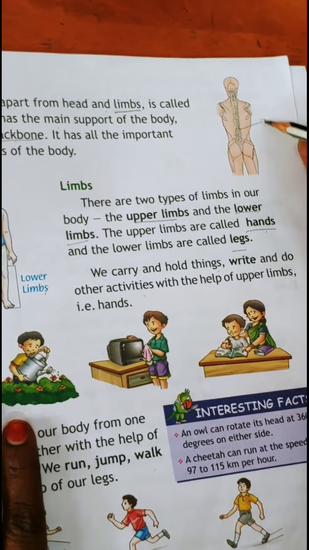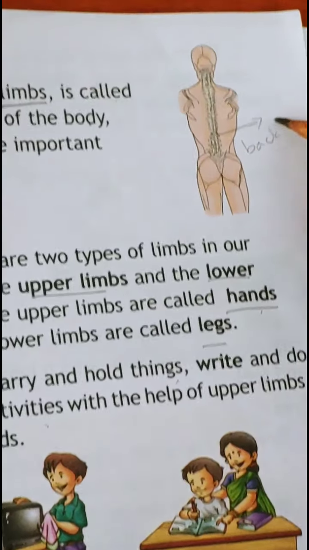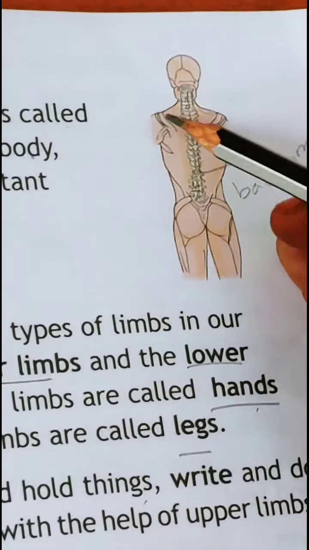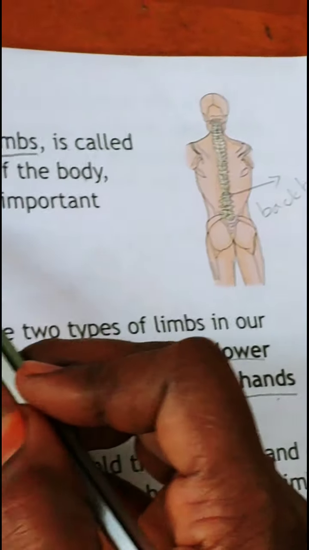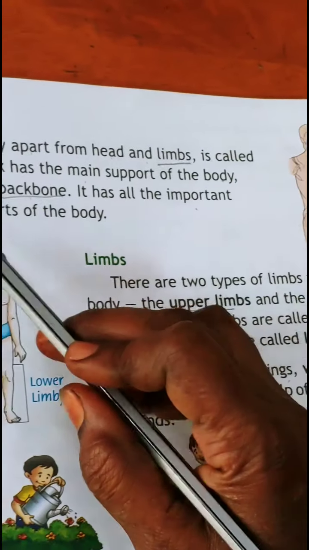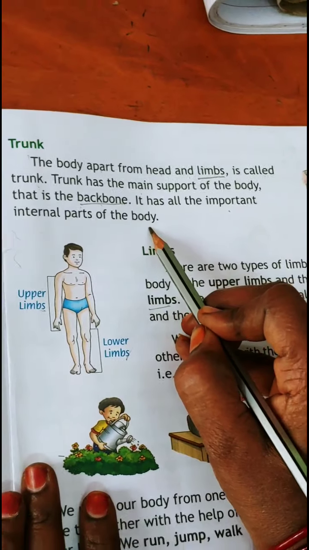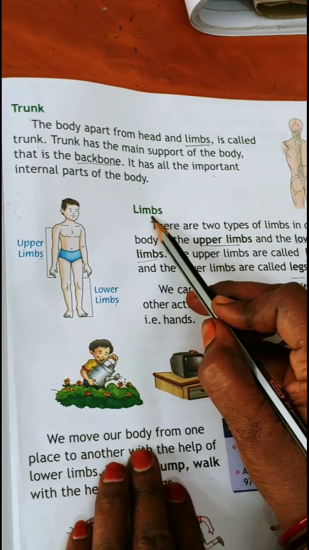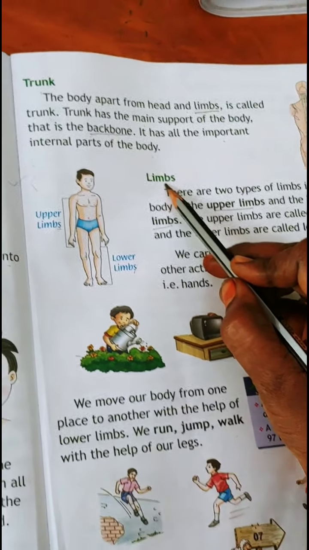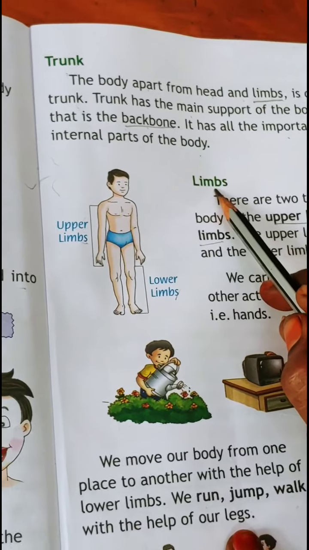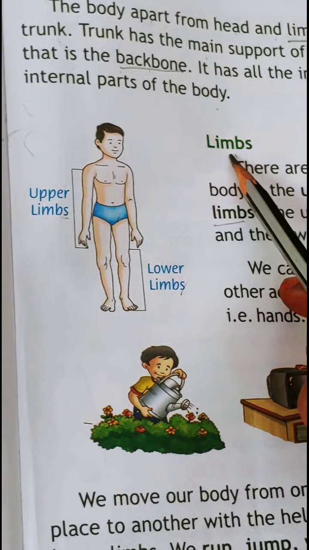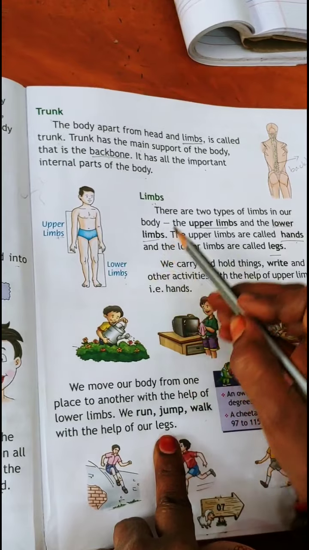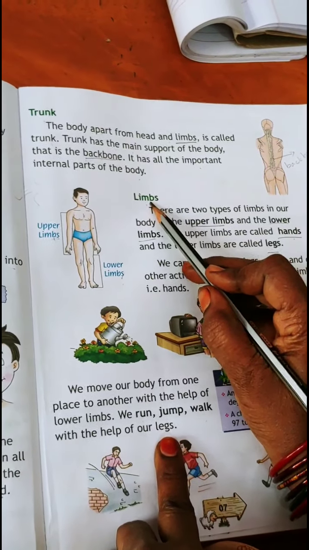This is called backbone. This part is called trunk region. It has all the important internal parts of the body. Now coming to the limbs. Already I have told you first what are limbs. So we have two types of limbs, upper limbs, lower limbs. Let us know about the limbs.